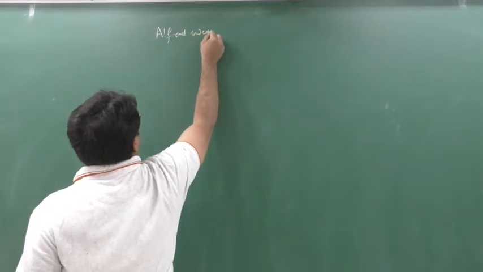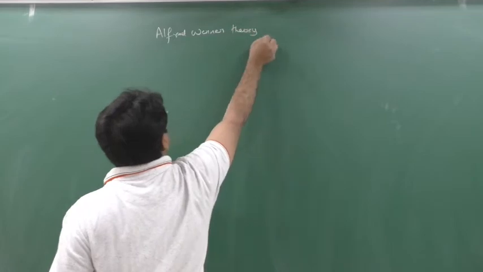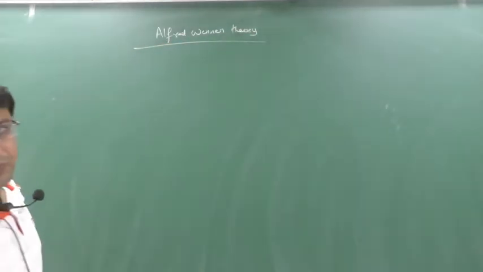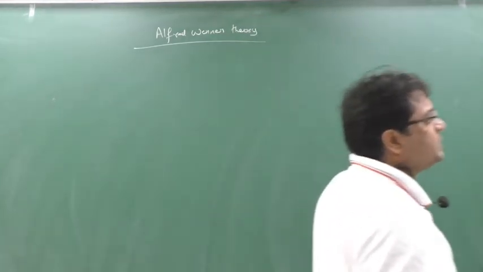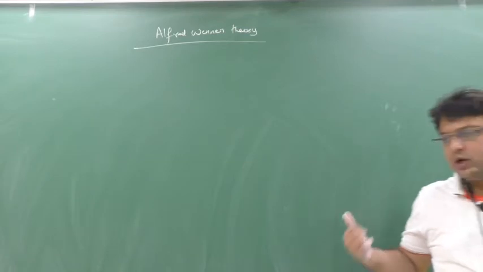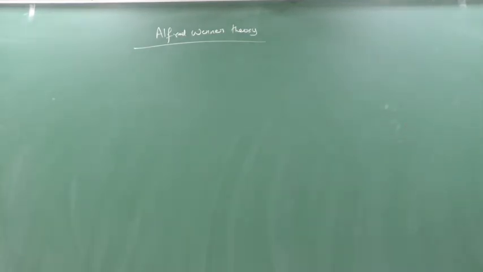First, to understand what he did, then I will write down the postulates on the board just to copy out. See, Alfred Werner was a scientist who made a lot of discoveries and inventions in coordination compounds. He studied coordination compounds in detail. So what are we going to study?